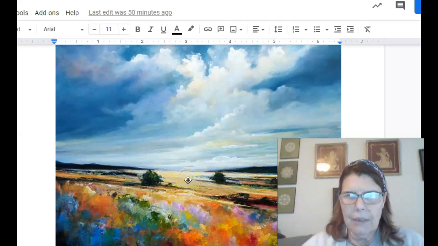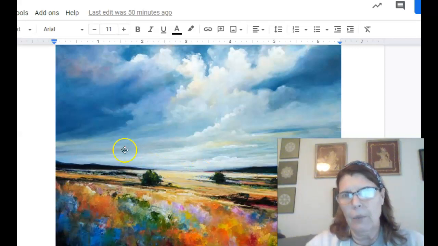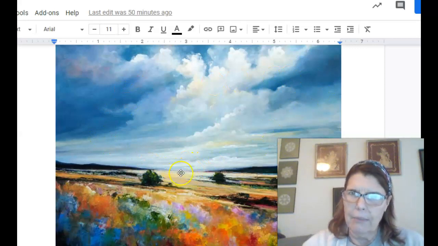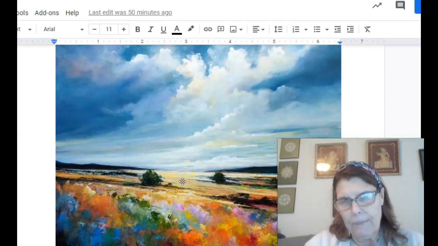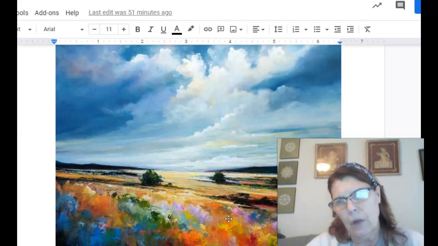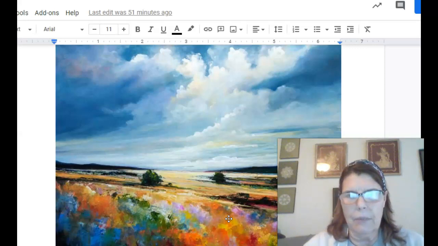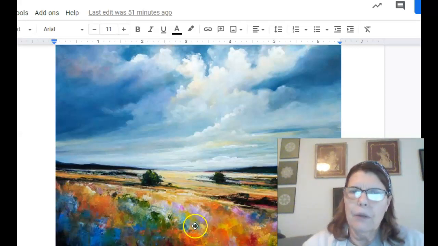So to me, seeing that represents a break in whatever's happening up here, giving me a passageway to feel more hopeful, along with all this beautiful color that can represent a million things to me.